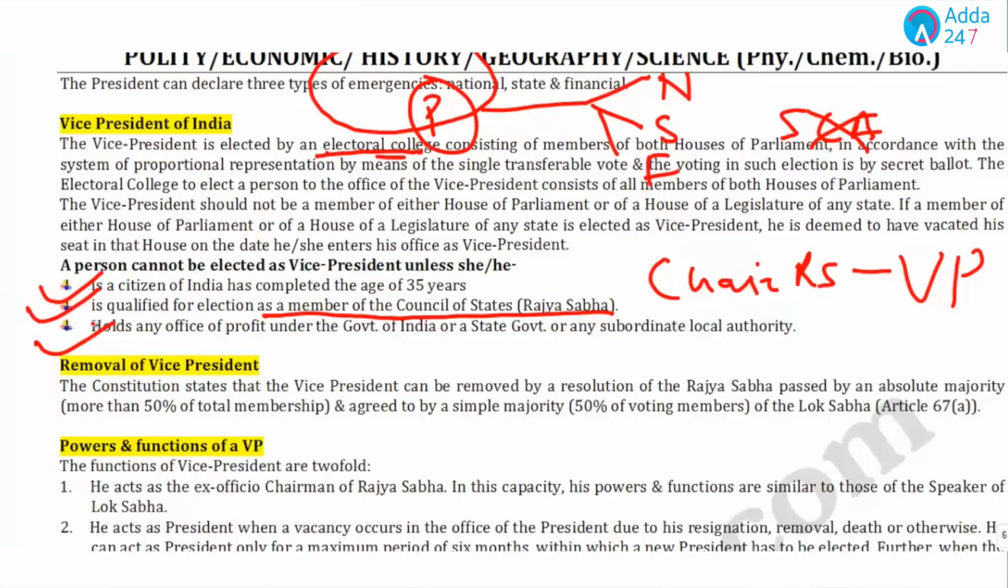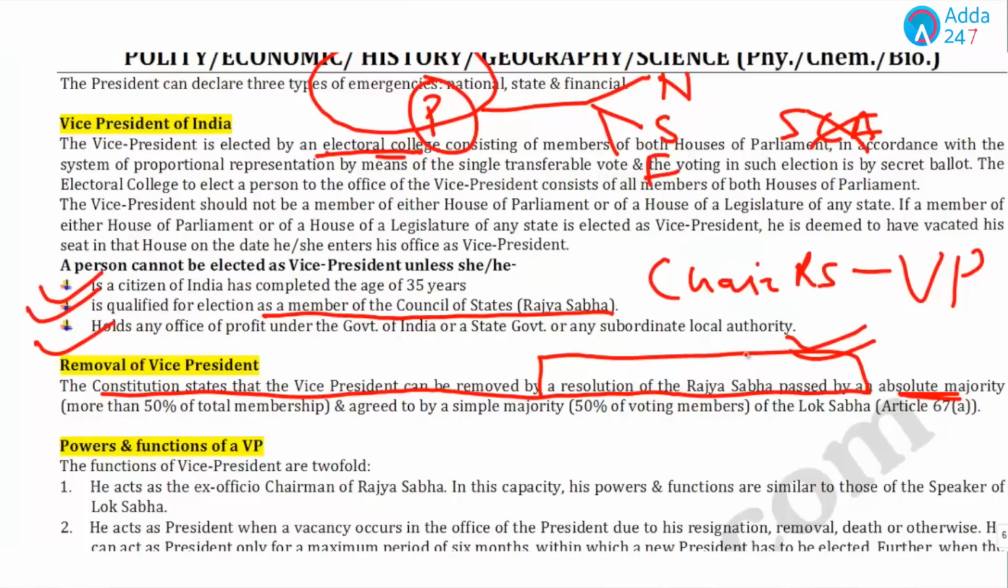Now, if we talk about the removal of vice president, the constitution states that the vice president can be removed by a resolution passed by Rajya Sabha with absolute majority. For the president we have the impeachment process, but for vice president a resolution with absolute majority must be passed by Rajya Sabha, and it should also be agreed by a simple majority of Lok Sabha.